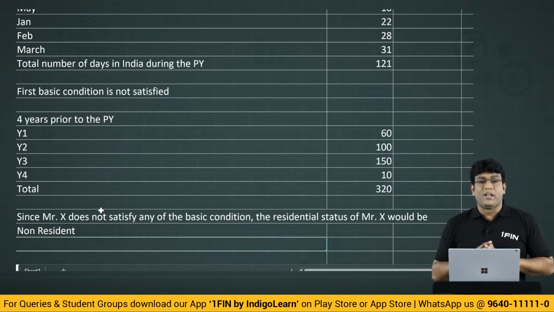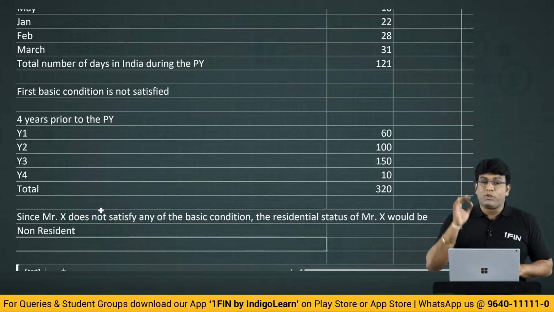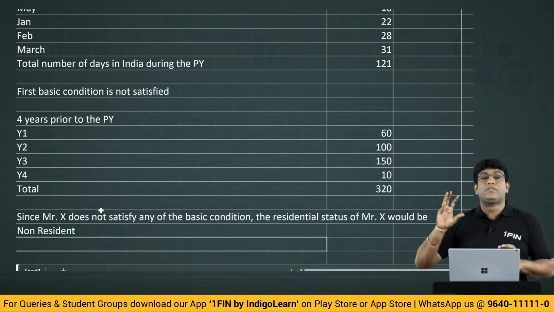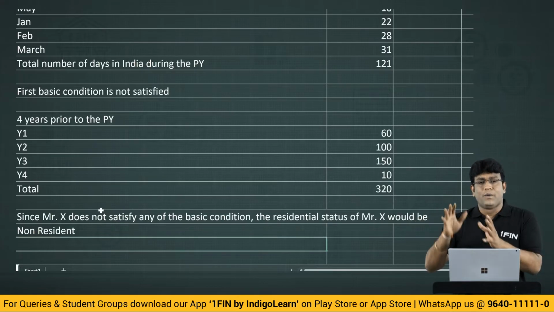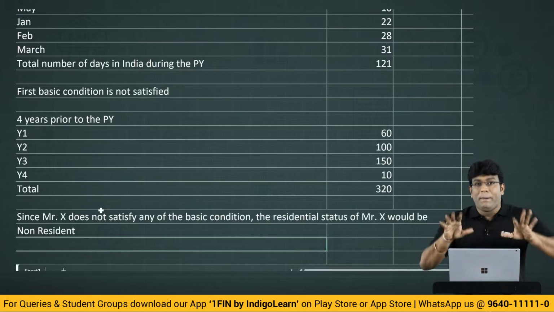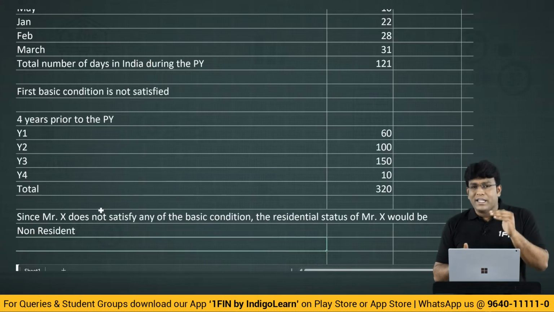And in the examination, it is important that you write the conditions. Because in the exam, you have to split your answer into 3 parts. Part number 1, what is the provision? Exactly what is 6.1, you write there. And in the second paragraph, write the interpretation: in the given case, Mr. X does not satisfy any of the basic conditions.